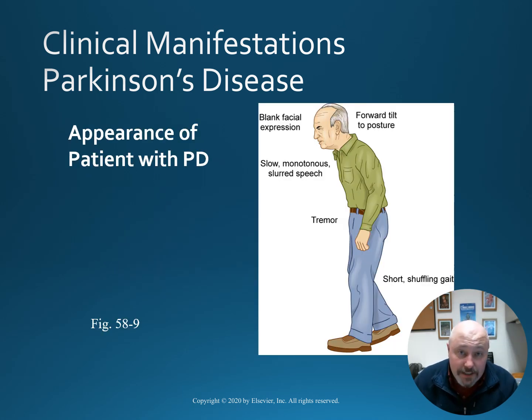From figure 58-9 in the textbook, we have the characteristic appearance of a patient with Parkinson's disease. Notice the forward tilt of the posture, the blank facial expression, slow, monotonous, slurred speech, tremor, and a short shuffling gait.